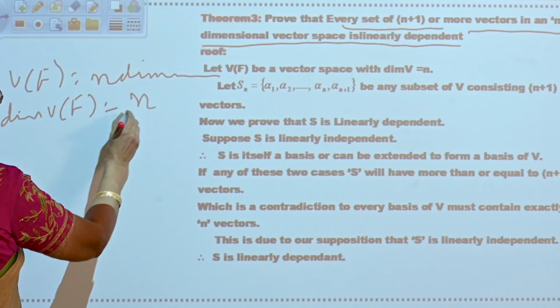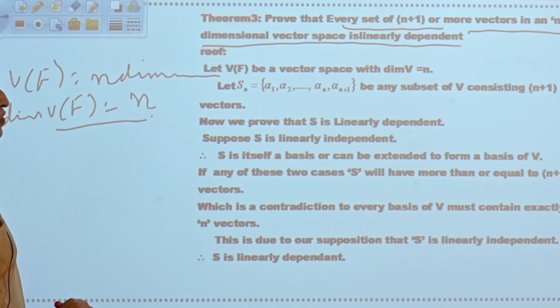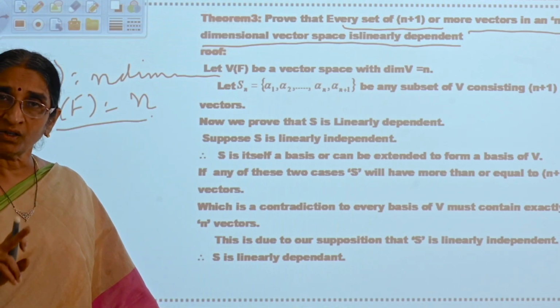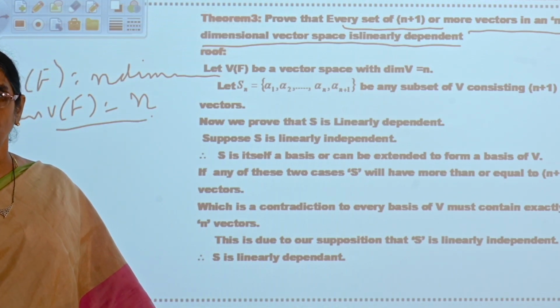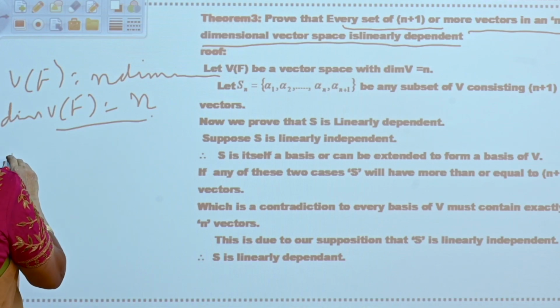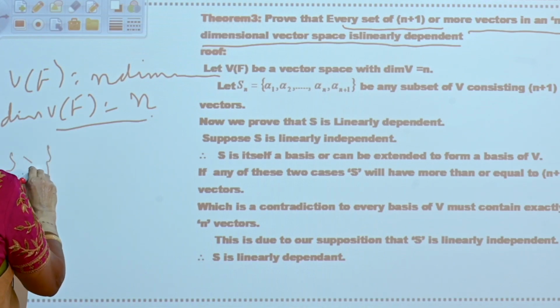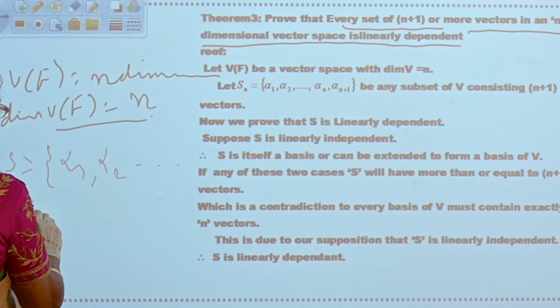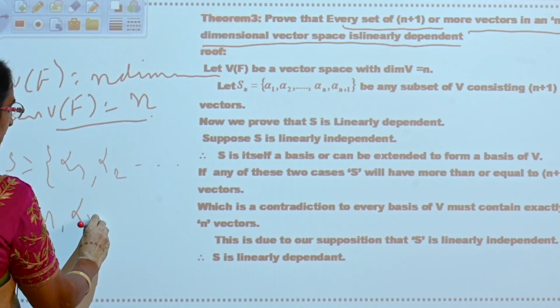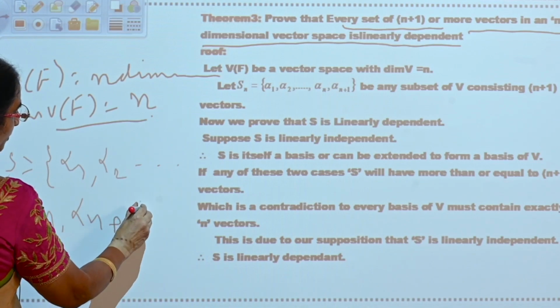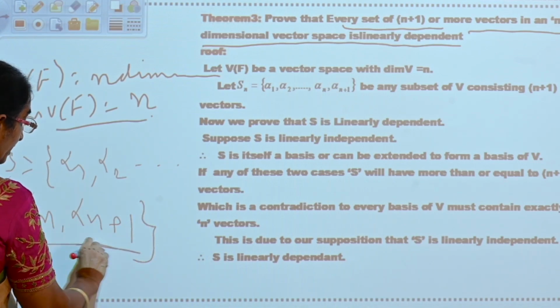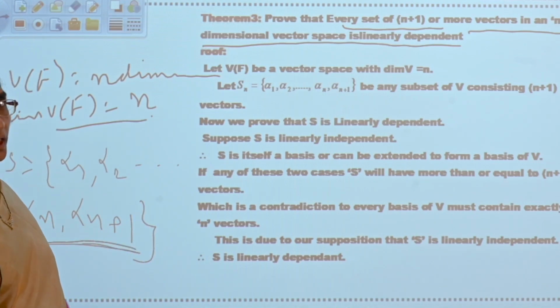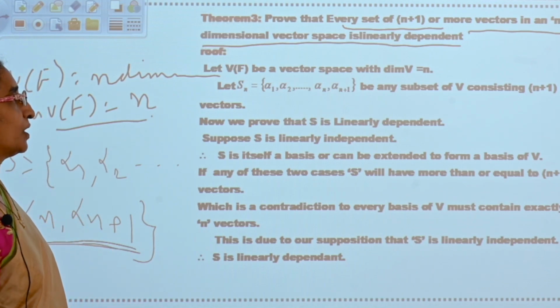It is given to you. Now what you are going to say? Any set which is having n plus 1 or more elements, suppose S is equal to alpha 1, alpha 2 so on, alpha n plus 1 or more, will be linearly dependent. Now see how you are going to conclude it.